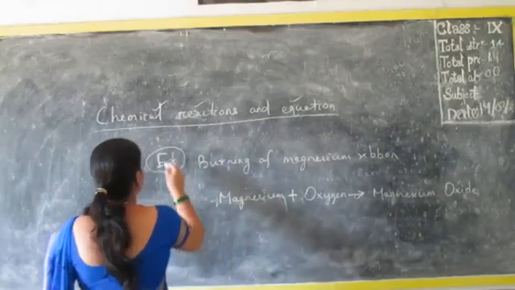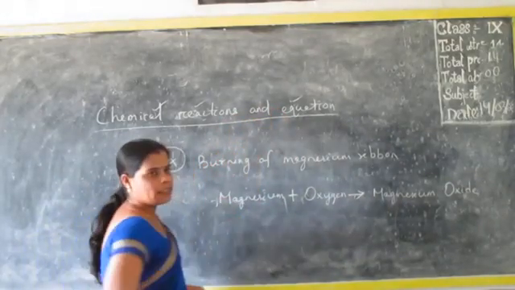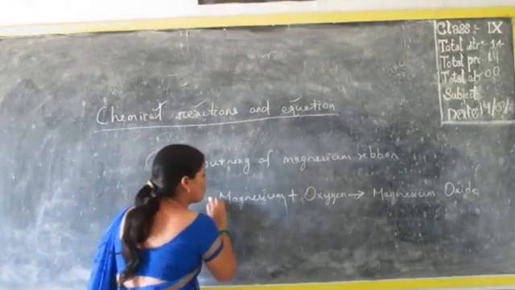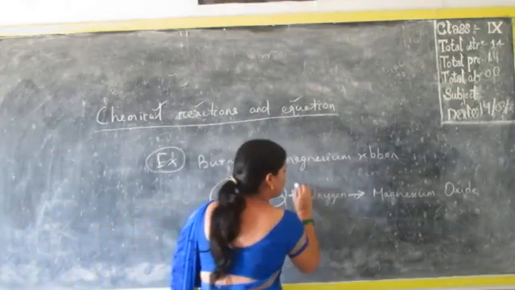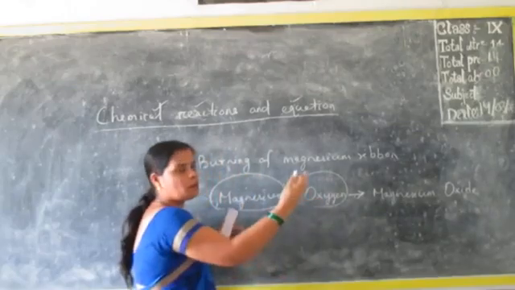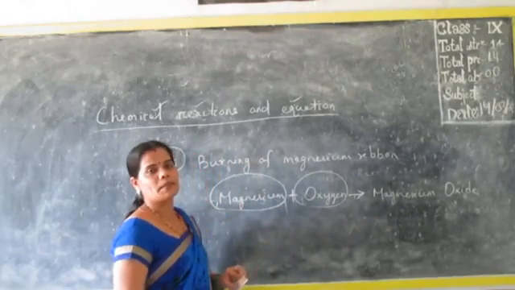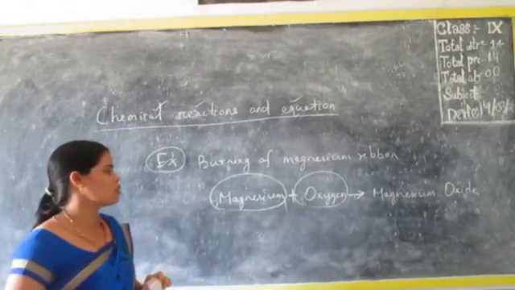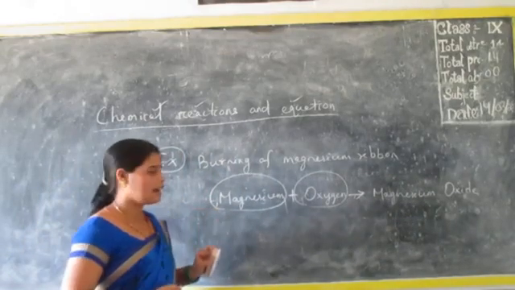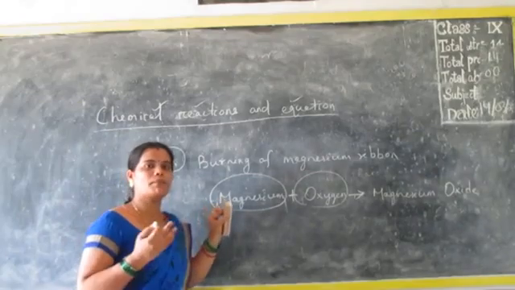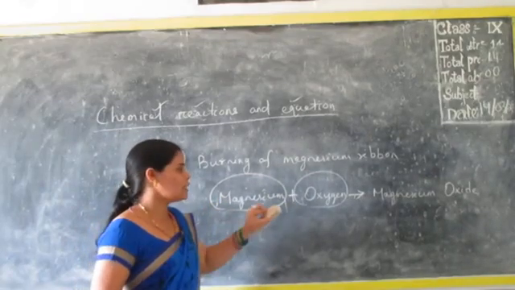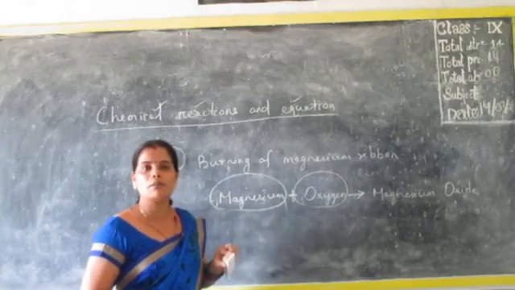Now the next word is chemical equation. Chemical equation means whenever we write in simple form the substances which are reacting with each other to form a new one. Suppose I say chemical reaction, there will be a sentence like: magnesium ribbon when burnt in air reacts with oxygen and forms its product called magnesium oxide.